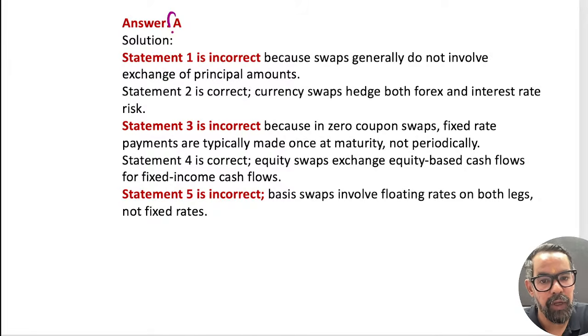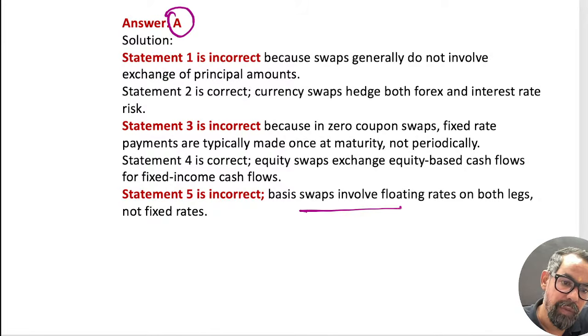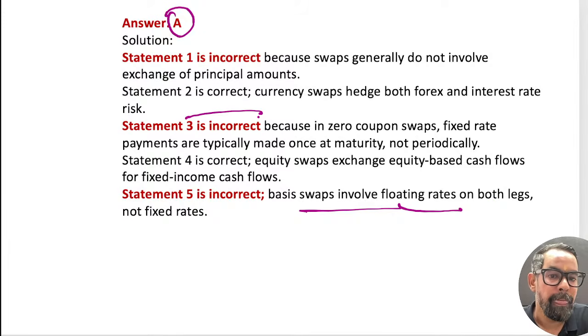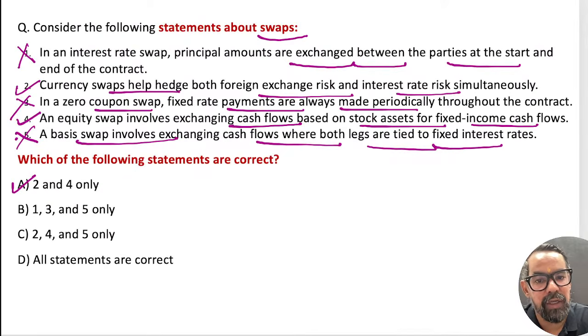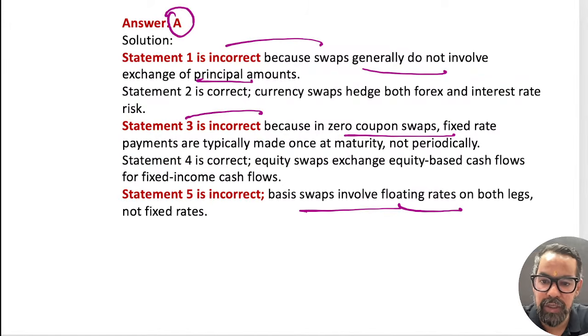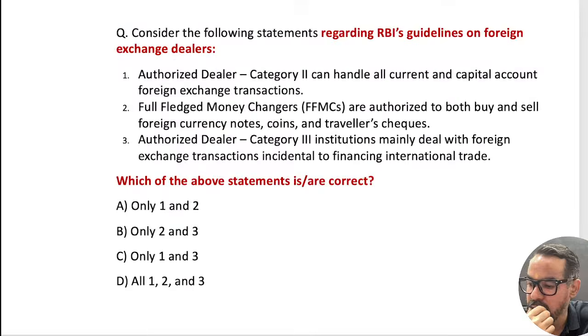And when it comes to zero coupon, it is similar to a zero coupon bond. In an interest rate swap, we exchange only interest rates. That is something which generally comes under this. Correct guys? Any doubt, please let me know so I can help you out.